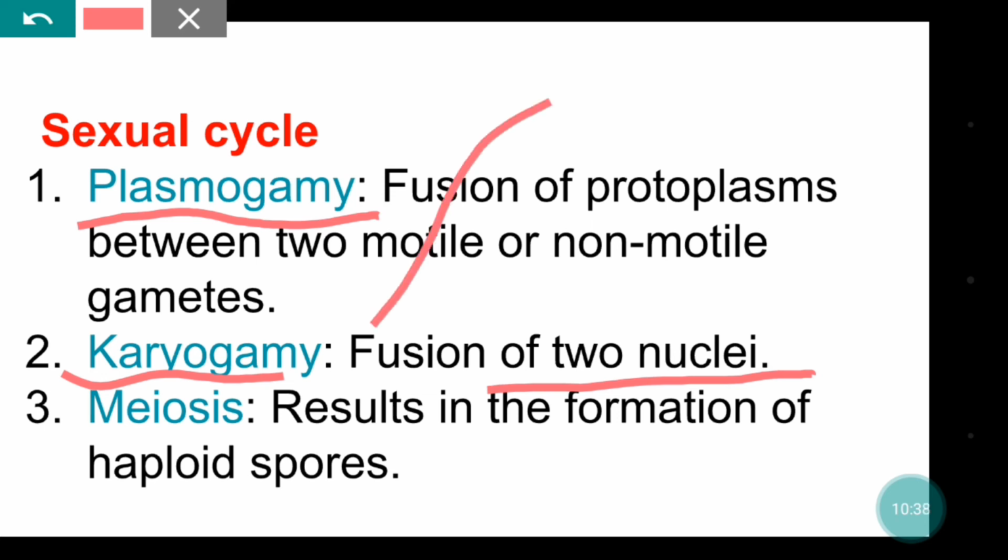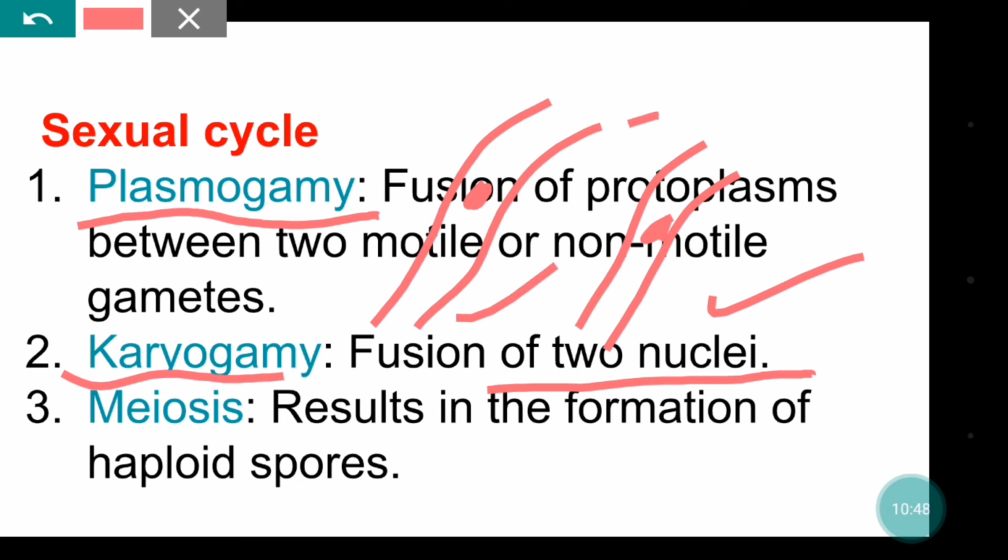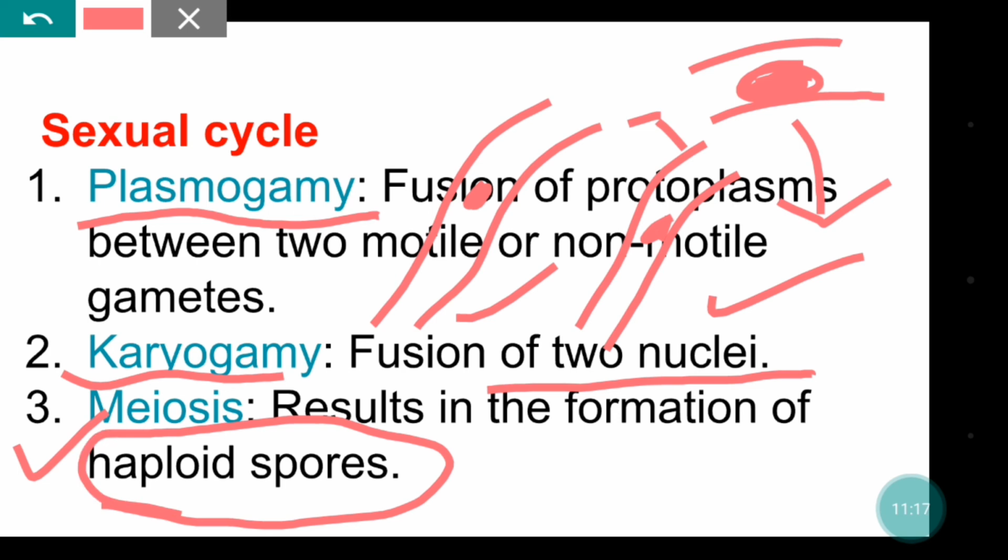When two nuclei fuse, a diploid cell will form. Actually what happens is that these hyphae are haploid in nature, so both are haploid. When they unite, it will form a diploid condition. After fusion of nuclei takes place, the next step will be meiosis, and meiosis is a reductional division, due to which haploid spores are formed within it. This is called the sexual cycle or sexual reproduction.